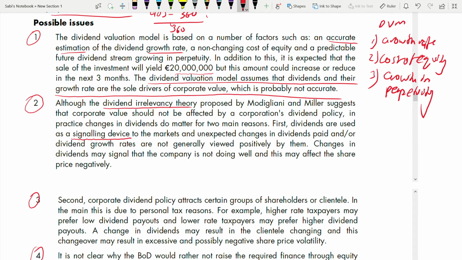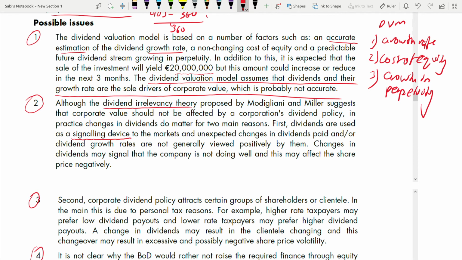Based on dividends, others can signal what is going on in the company, whether it has increased or decreased. So dividends are used as a signaling device to the markets, and unexpected changes in dividends paid or dividend growth rates are not generally viewed positively. Changes in dividends may signal that the company is not doing well, and this may affect the share price negatively.